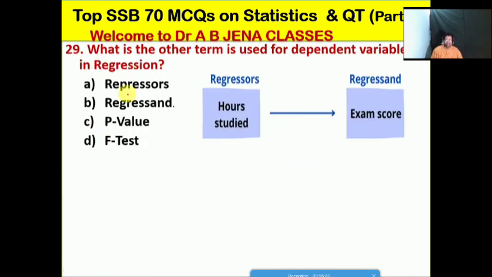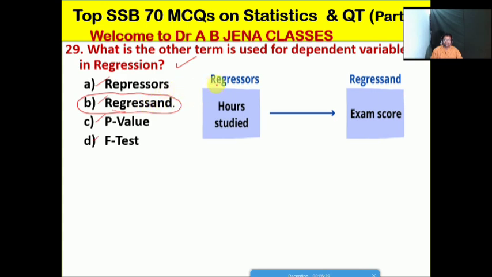So next one we will see: from the regression analysis we have already discussed the relationship between the dependent variables and independent variables. What is the other term used for the independent variables in a regression analysis? A, regressor; B, regression; C, the p value; D, the F test. No doubt, friends, A is the right option for this MCQ.